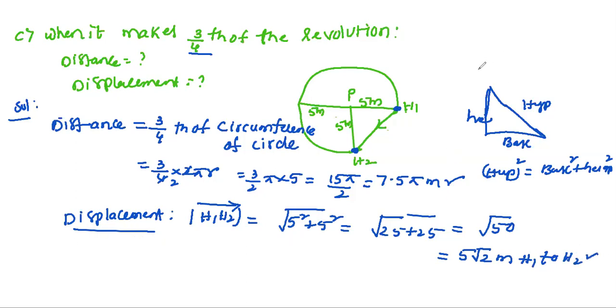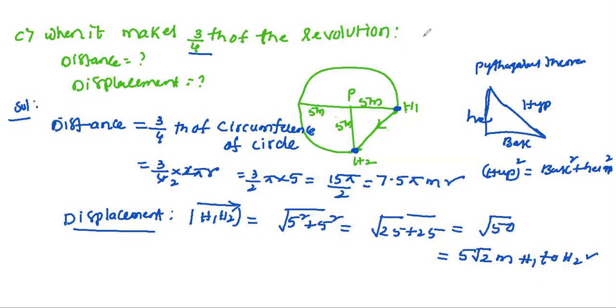Here we have to remember this is Pythagoras theorem. From Pythagoras theorem we find the distance between h1 to h2. That is also the shortest distance between the 2 points. Now we end our session. Here we also have to remember that sometimes they will give values in kilometer. We can convert it into meter.